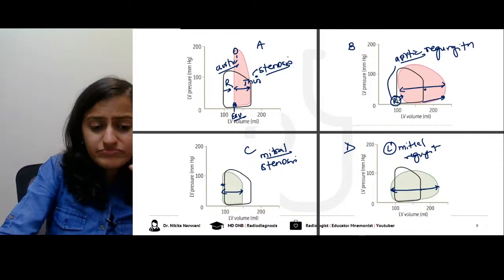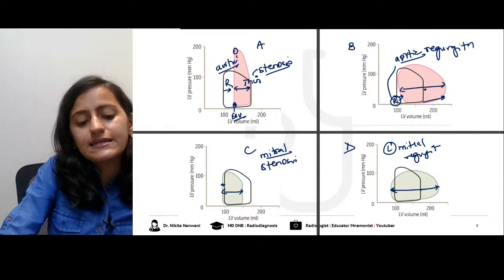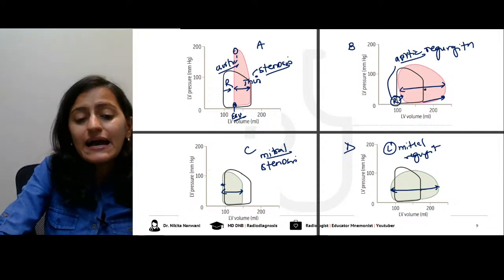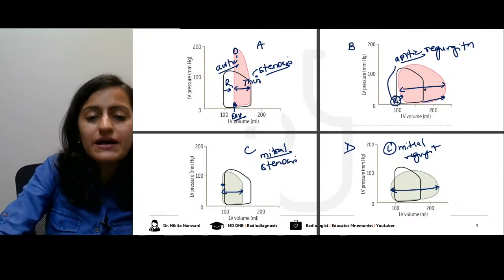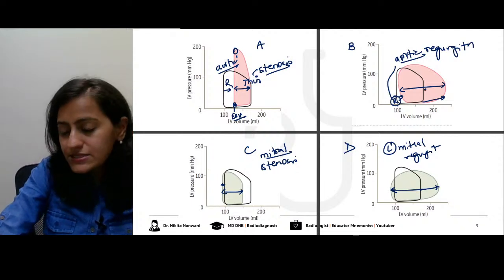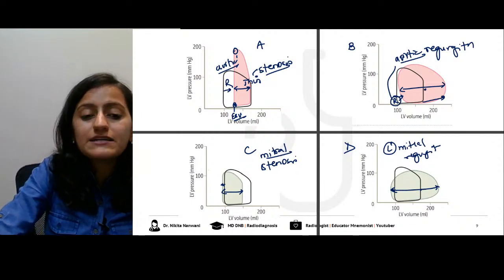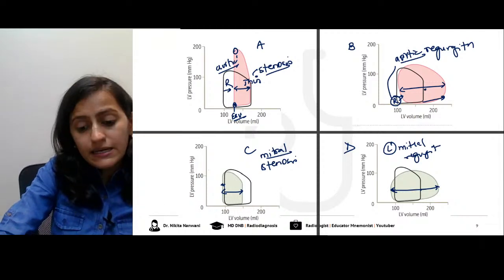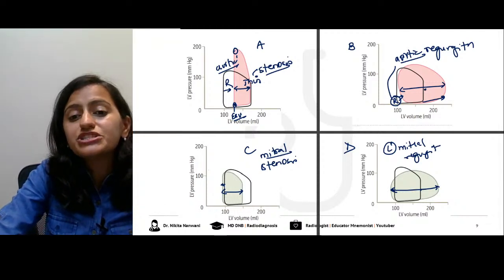Okay? Now applying this, if I ask you what happens to the end systolic volume in aortic regurgitation?